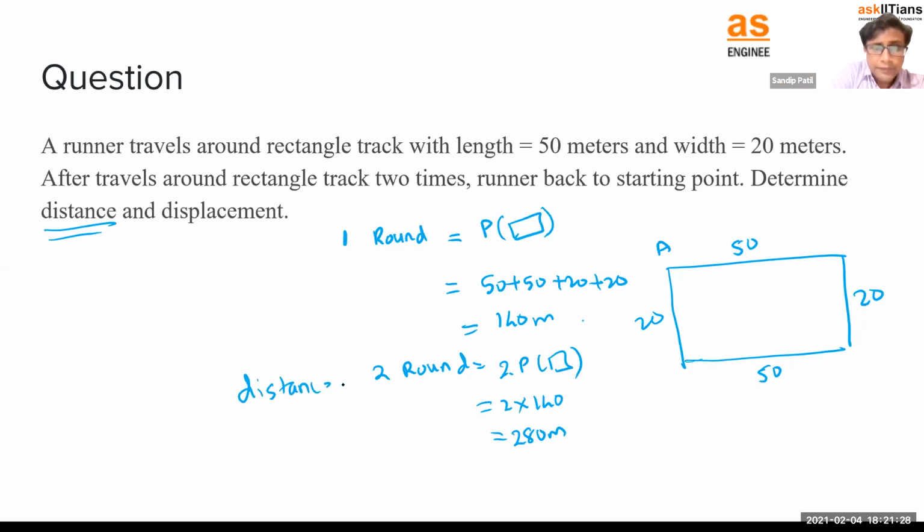What about displacement? Displacement is the shortest distance between the initial point and the final point. He started at A, and after 2 rounds, he came back to the same point. So what will be the displacement? 0, right? He came back to the same point, so displacement will be 0. Very simple.